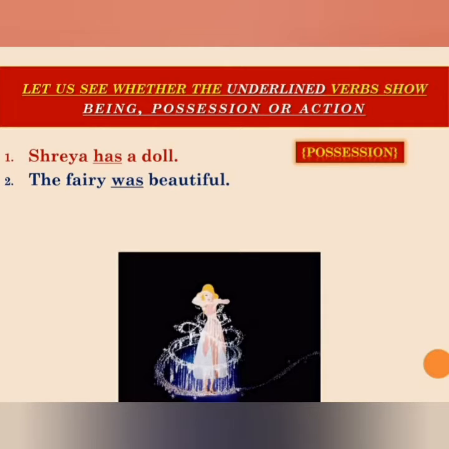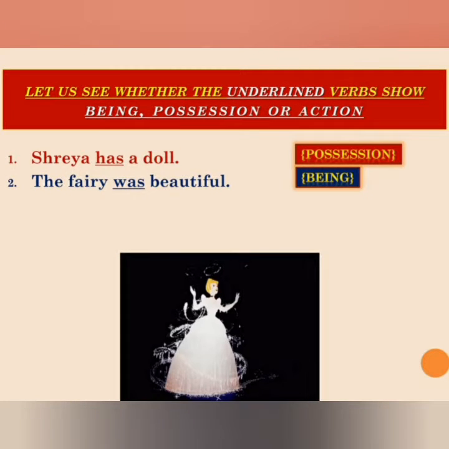Next example, the fairy was beautiful. Here we have subject the fairy and verb is was. Verb was is a being form of verb. It is showing us a state in which the fairy was. That means it is a being verb because it is showing the state or condition in which the subject is, means in which the fairy is. It shows us the condition.